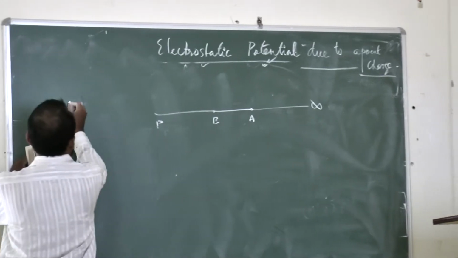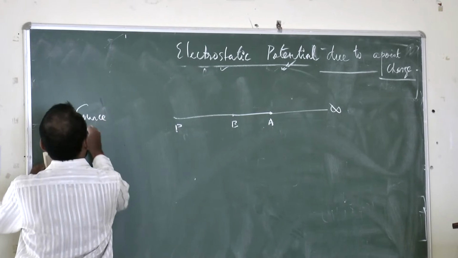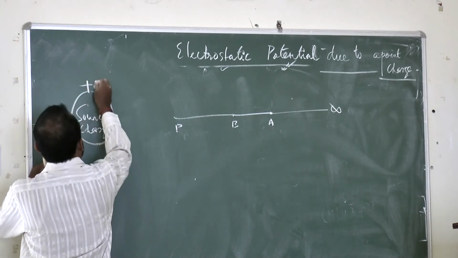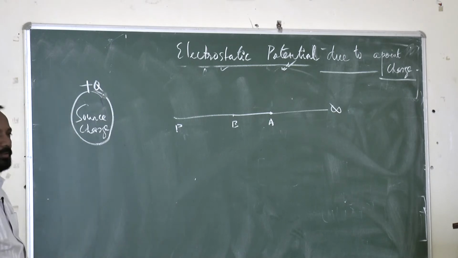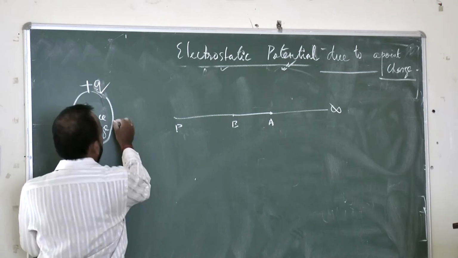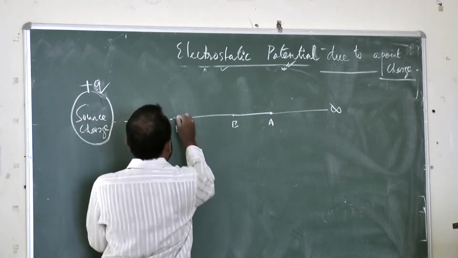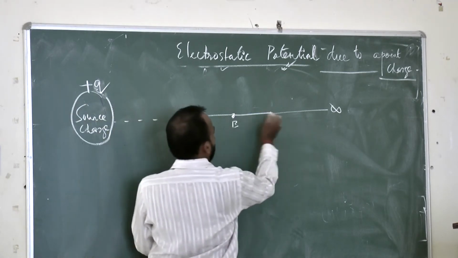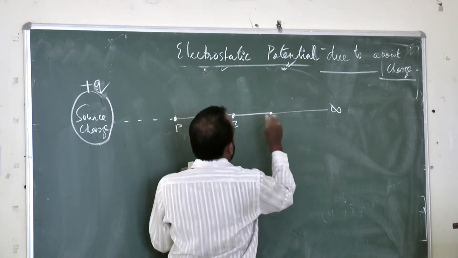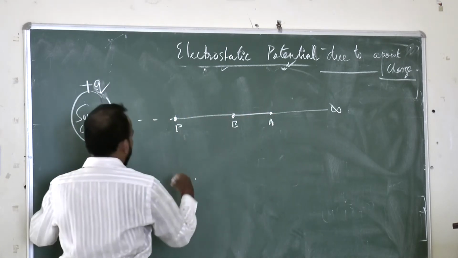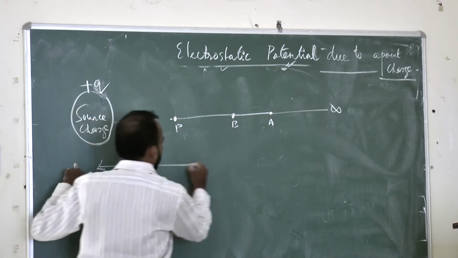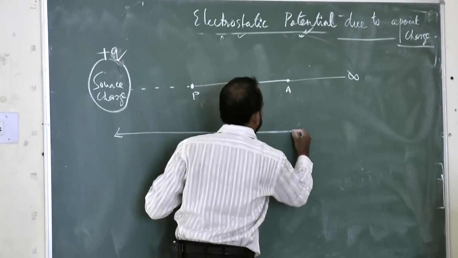Here is the source charge, a positive charge plus Q. Small q I am writing here as test charge. Now let us consider that from the source charge to the A position the distance is x.